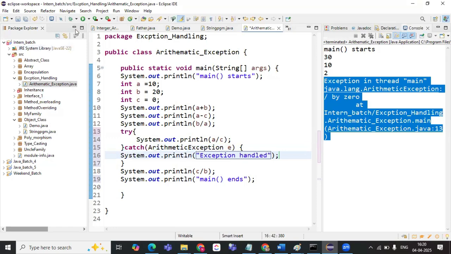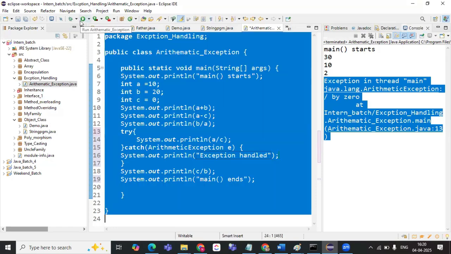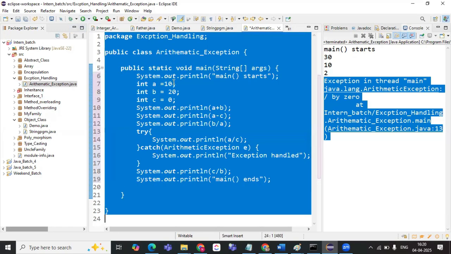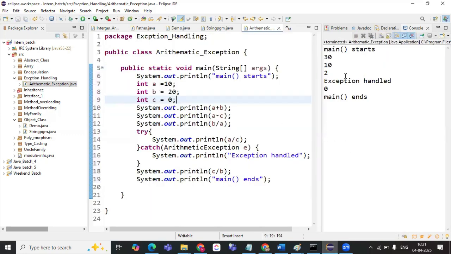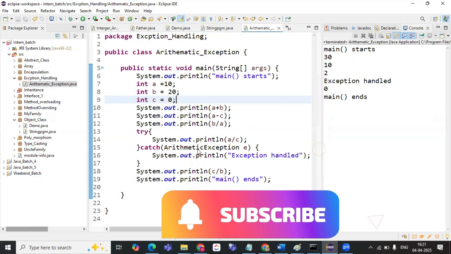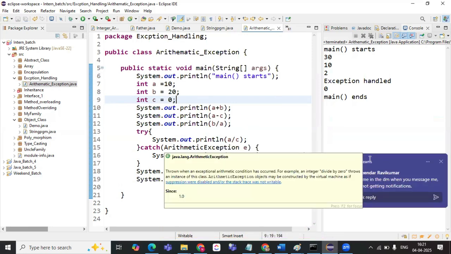Now, if I run this program, am I able to get the output without any interruption? Am I getting any exception now? No, right? So it is handled in the try catch block. It will be sent to the ArithmeticException class, and in that class, it will be handled.